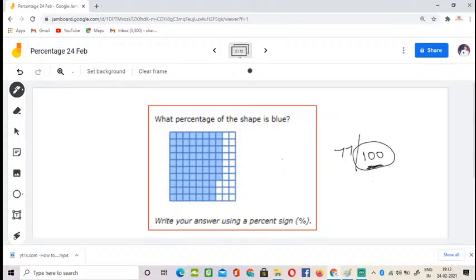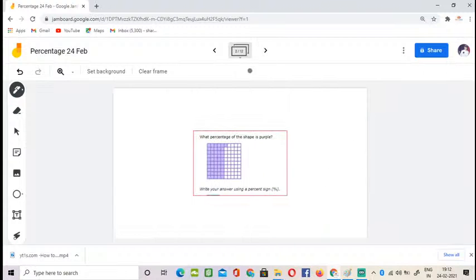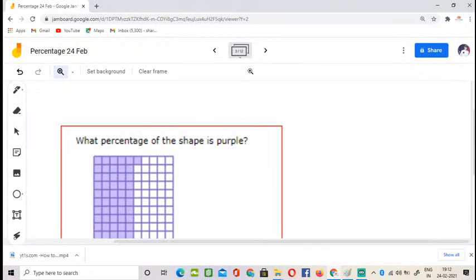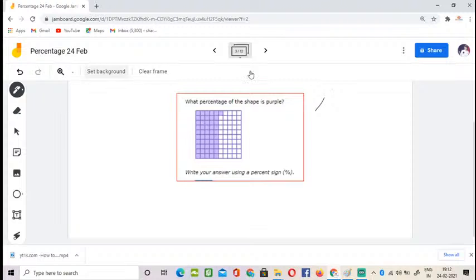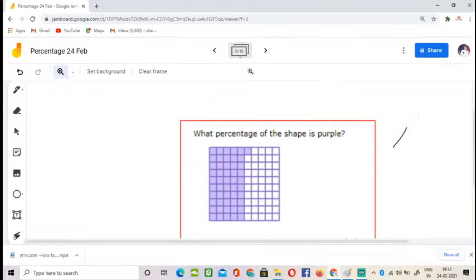I hope it is clear to everybody. Here is the next question. Is the image clear? If not, just let me know.